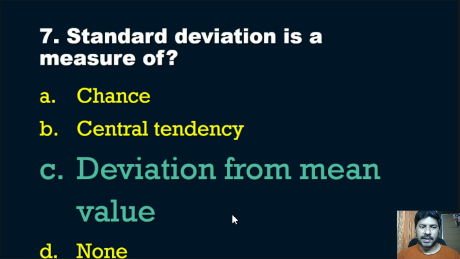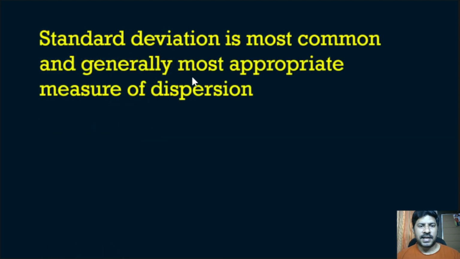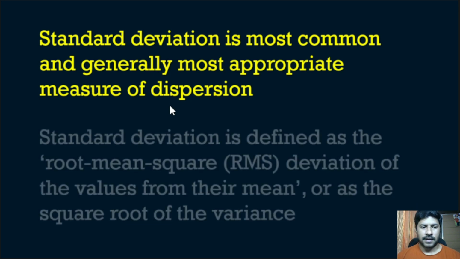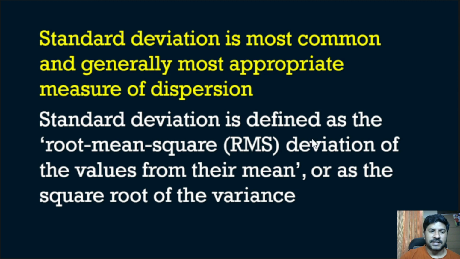We already learned in the previous question what the mean is. So how much the data deviates from the mean value is known as standard deviation. Standard deviation is the most common and generally most appropriate measure of dispersion. It is defined as the root mean square deviation of values from their mean, or as the square root of the variance. There is a particular equation to calculate it.